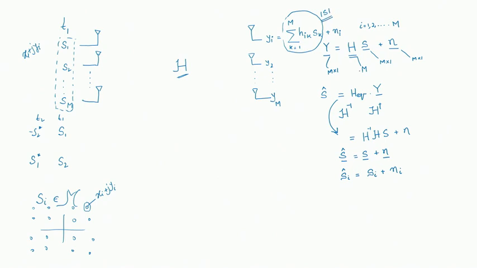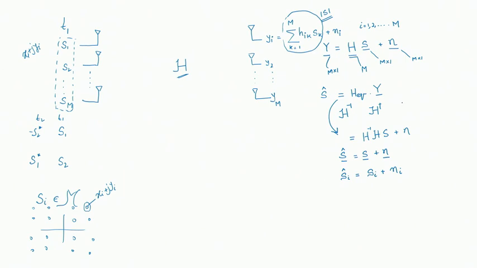But if this channel is invertible, then we would be able to recover everything and there is no ISI. This mechanism is zero forcing, where we force the interference to 0 and get a coefficient of 1 against the desired signal.